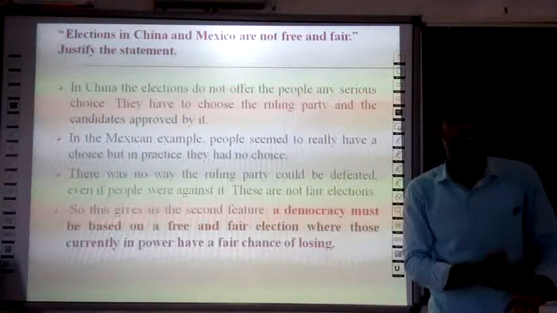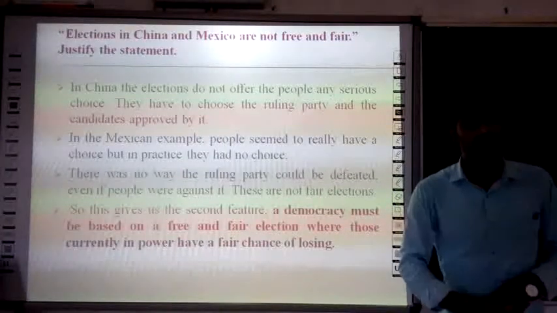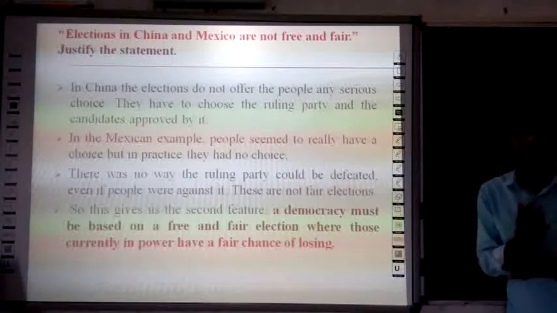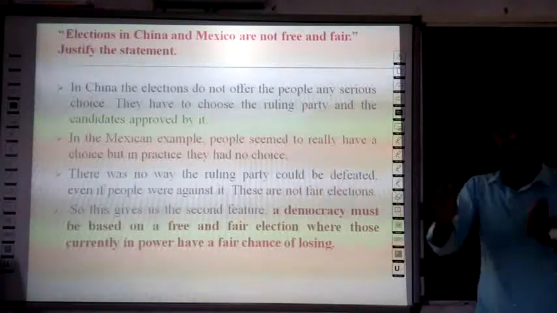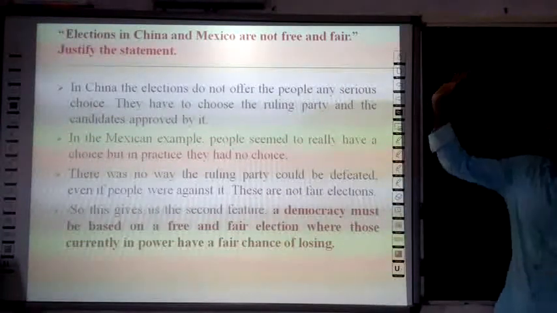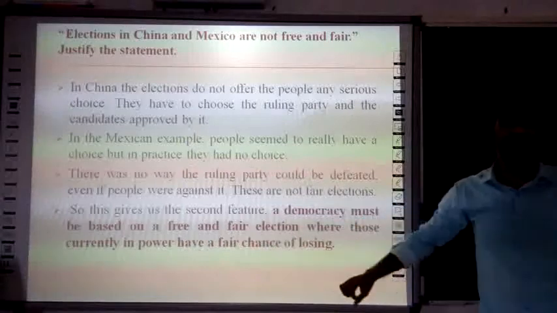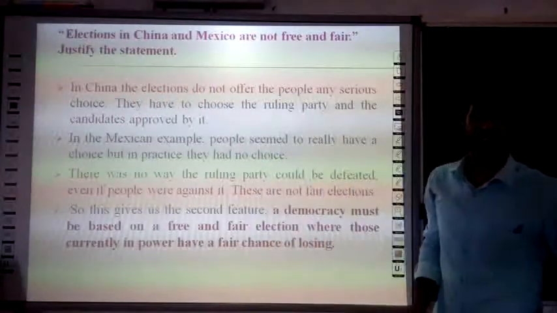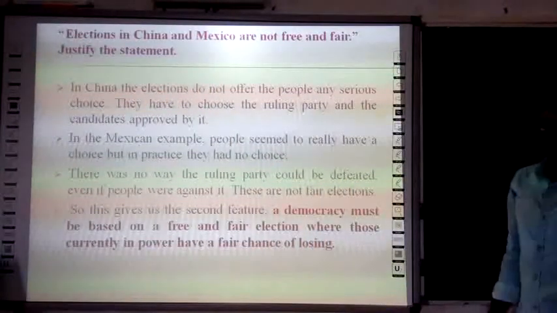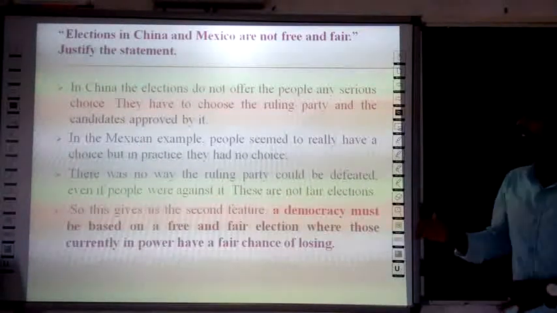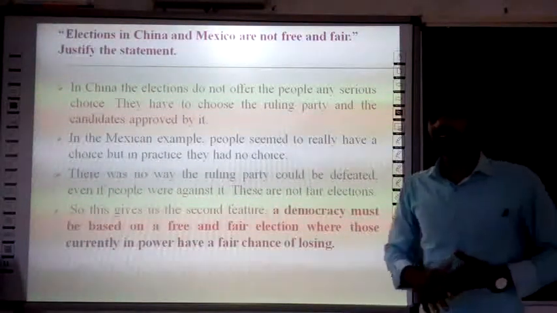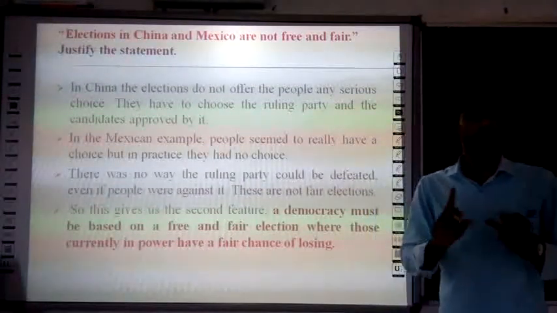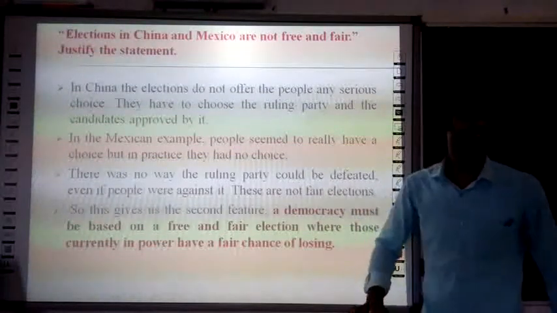Now the BJP government is ruling the country at the centre, but in the next election they may lose. That is the power of elections, because elections are free and fair. But the elections conducted in China and Mexico weren't free and fair. So with these points we can justify the statement that elections in China and Mexico are not free and fair. Now let us go with the third and very important feature of democracy: one person, one vote, and one will.